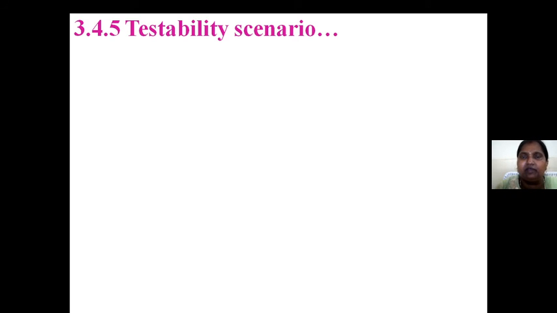Testability is very, very important. Any system should be able to test its functionality at any point of time. If the system is not performing well according to requirement, we can conclude that there are two possible problems. One problem is that the system architecture, algorithms or modules are not perfect; the other is that the function by which you want to test your system is not perfect. So we can check both scenarios for testability. Both we have to check. We can't say this one is perfect and this one is not.